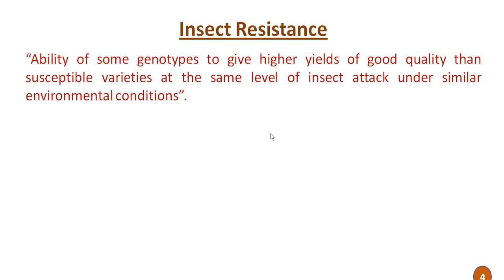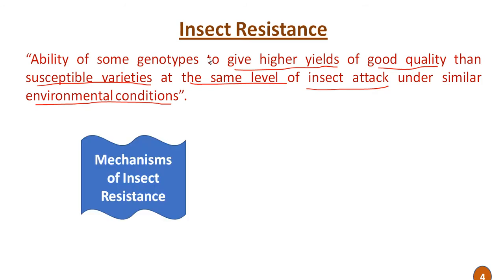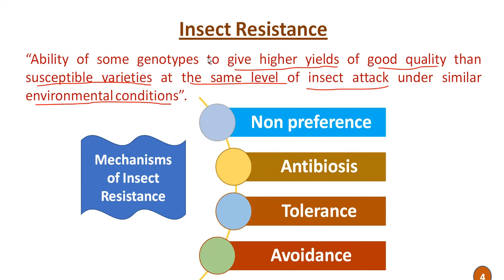So what is insect resistance or genetic resistance? It is the ability of some genotypes to give higher yields of good quality than the susceptible varieties at the same level of insect attack under similar environmental conditions. Means here the genetic potential is used to confer resistance against the different insects.